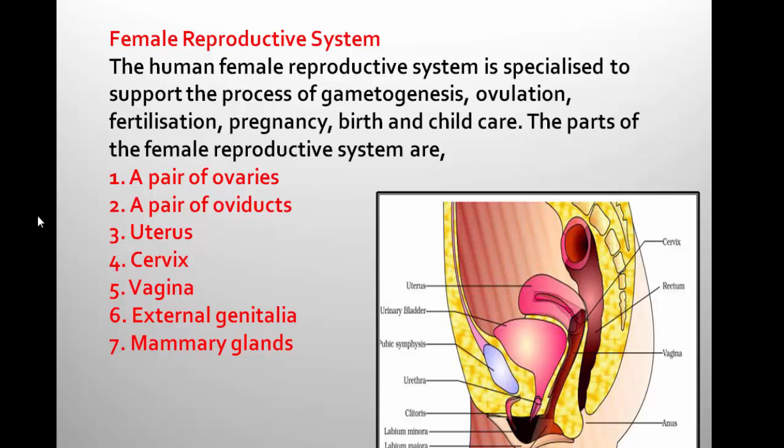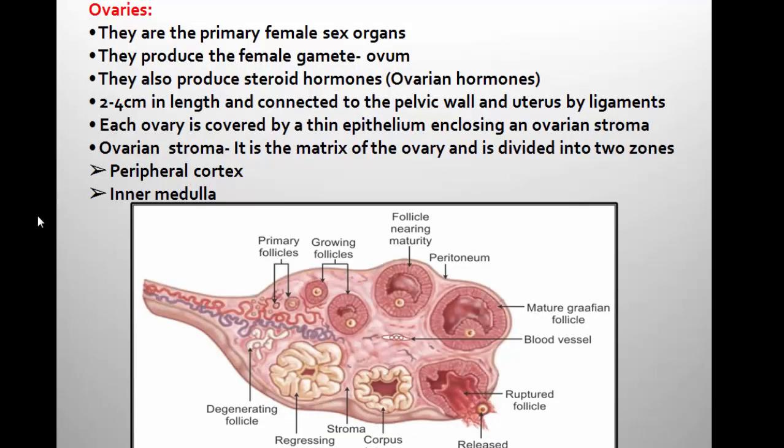So moving to the next slide. Ovaries are the primary female sex organs. They produce the female gamete called ovum. The ovum is also called egg, and sperm is also called spermatozoa. Like that, ovum is also known as egg.